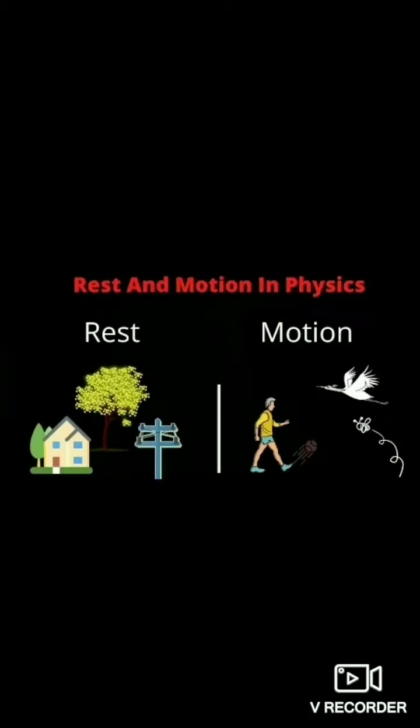So, if we consider a car and a tree in the picture, when the car does not change its position with respect to the tree, we can say that the car is at rest with respect to the tree itself. On the other hand, if the car changes its position with respect to the tree with time, then the car is said to be in motion with respect to the tree.